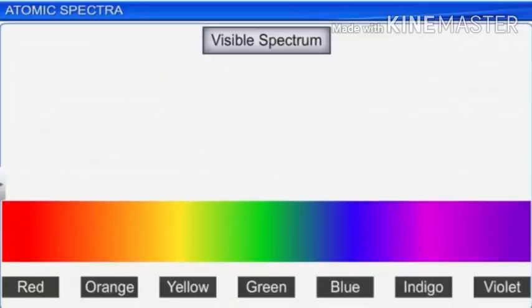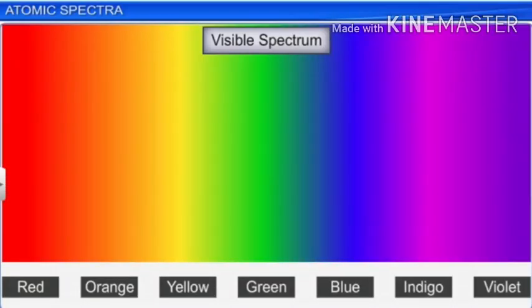Now we can study about the atomic spectra of hydrogen, and we can know some using the graphical representation. We can study more about the atomic spectra also. Okay, let us watch in today's video. So let us study what a spectrum is, or how a spectrum is produced also. So we can learn about the atomic spectra also.